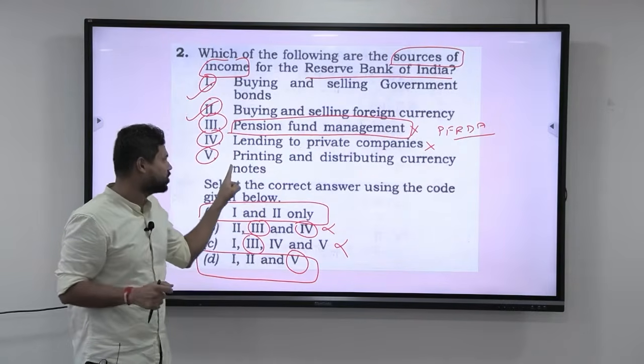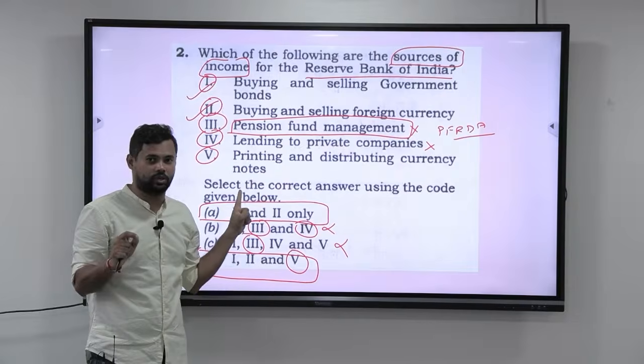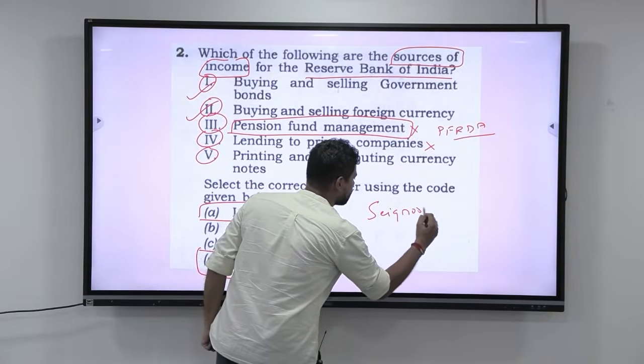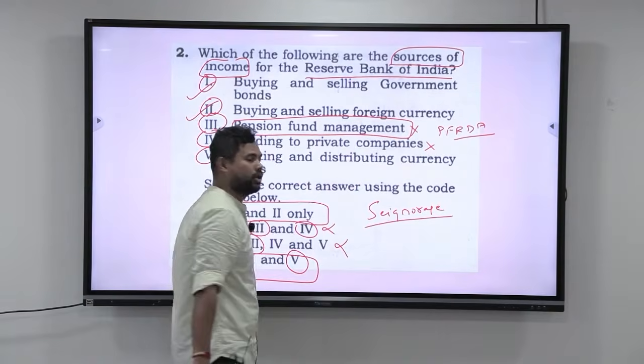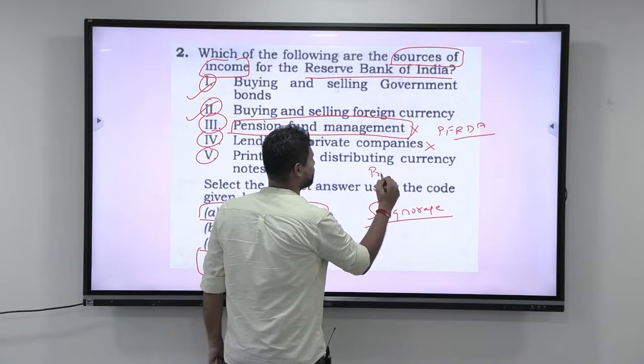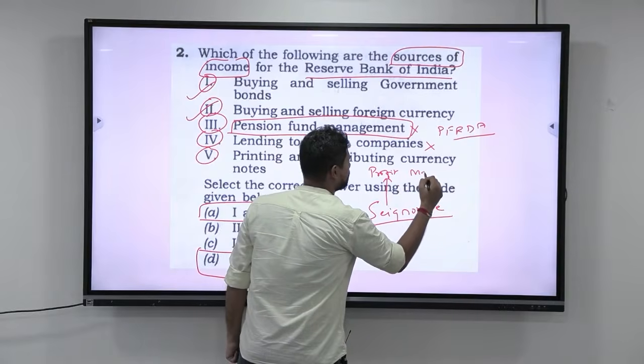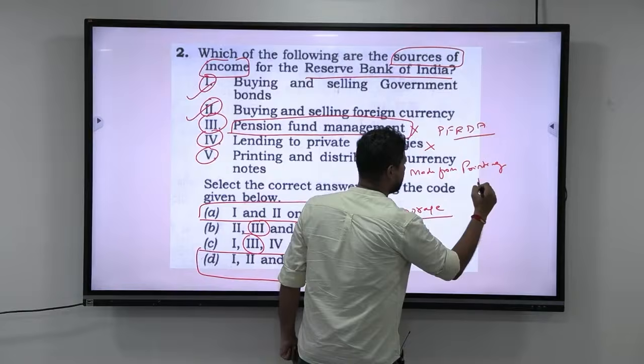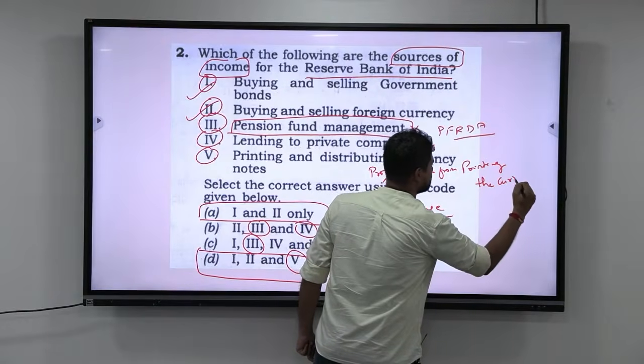Now, coming to the last statement, that is printing and distributing of currency notes. Here, there is a term called signorage. What does it mean? It is the profit made from printing the currency.